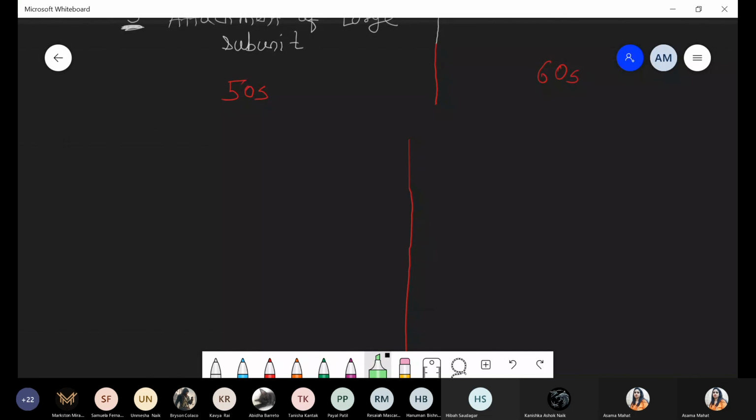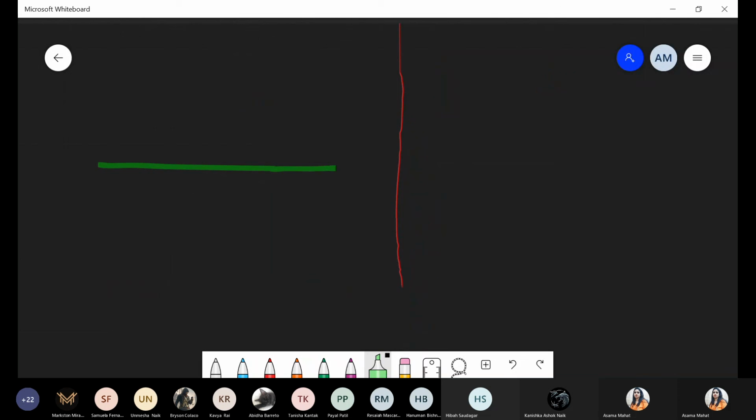So now there is attachment of messenger RNA, that is 5' to 3'. The P compartment as well as the A compartment will be present.